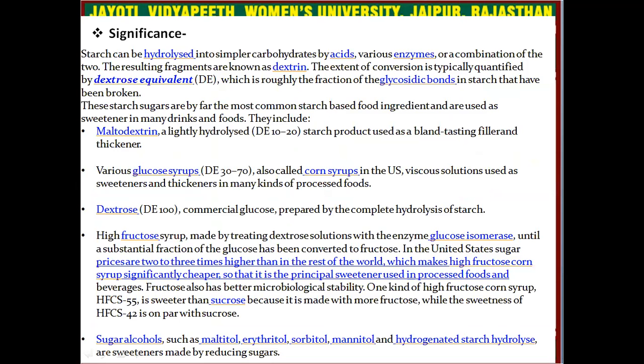What is the significance of starch? Starch can be hydrolyzed into simpler carbohydrates by acid, various enzymes, or a combination of the two. The resulting fragments are known as dextrin. The extent of conversion is typically quantified by the dextrose equivalent, which is roughly the fraction of glycosidic bonds in the starch that have been broken.